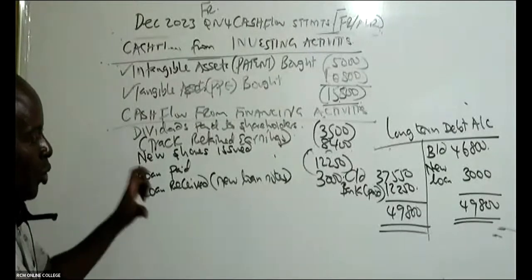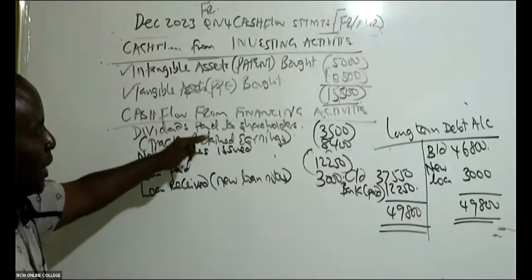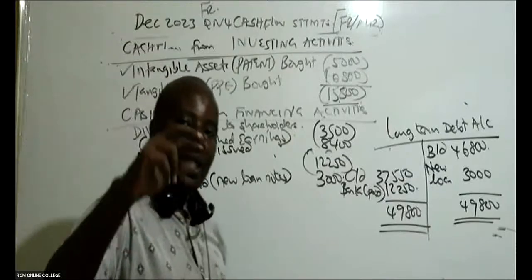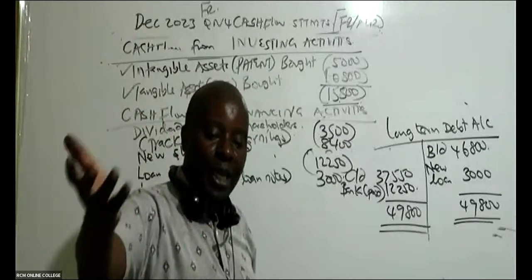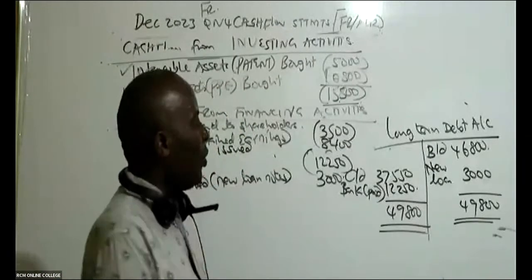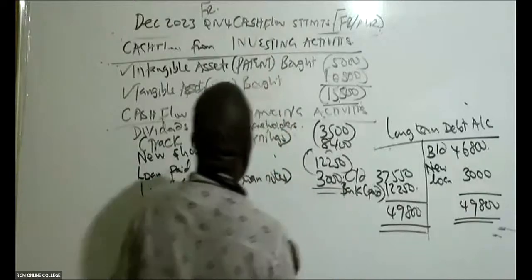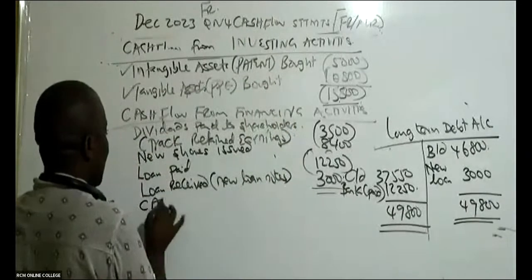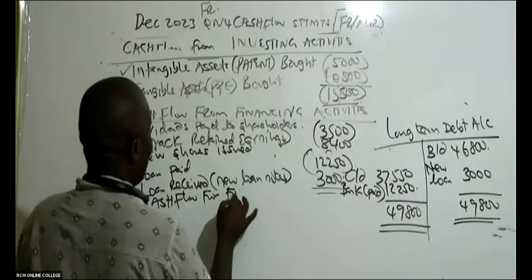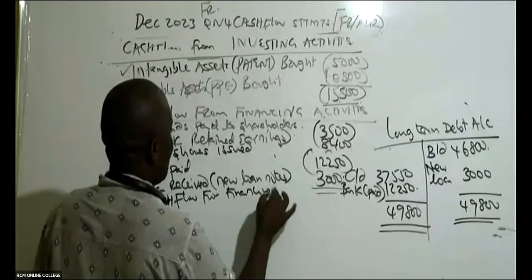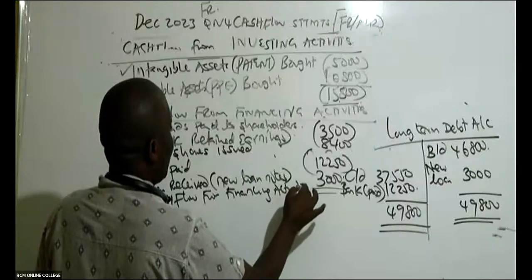So here we are looking at loan. For loan and the financing activities, you must tell us how much did we receive and how much loan did we pay? So is there somebody who is able to come and combine here and give us the cash flow from financing activities? Anybody who is able to do that?